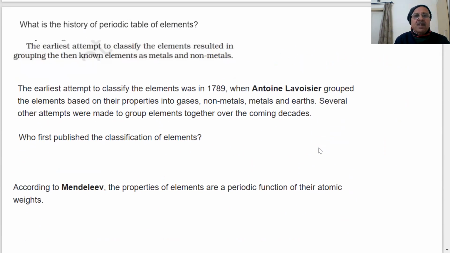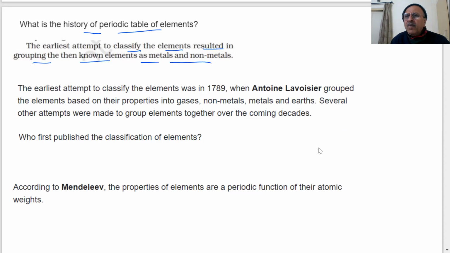What is the history of the periodic table of elements? A little information, because we are coming to the point. The earliest attempt to classify the elements resulted in grouping them known as metals. The first attempts said there are two things: metals and non-metals.